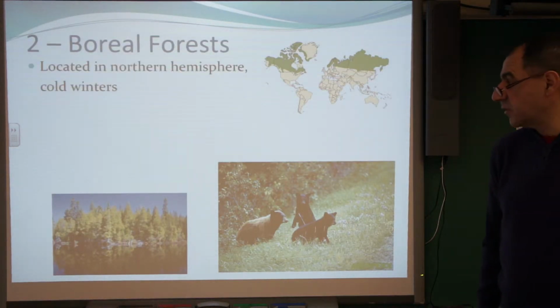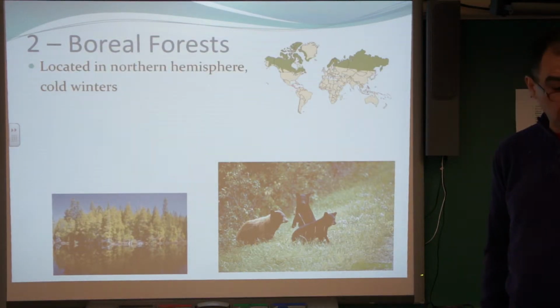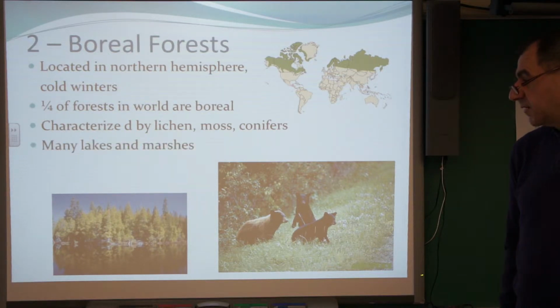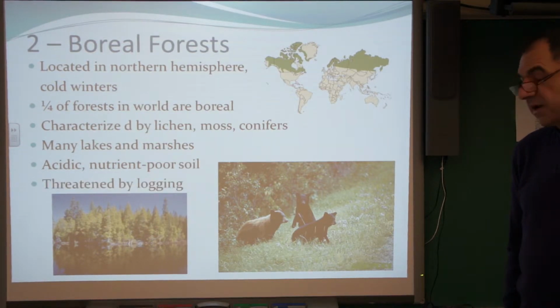Boreal forests are located in the northern hemisphere and have cold winters. 1/4 of the forests in the world are boreal, characterized by lichen, moss, and conifers. There are many lakes and marshes which are acidic, and the soil is nutrient poor, threatened by logging as well.